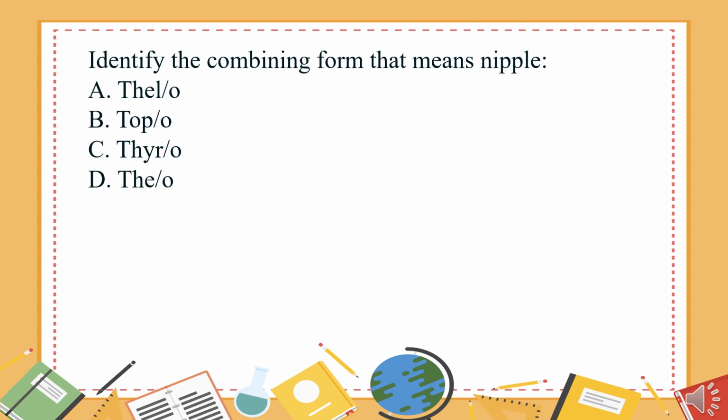Identify the combining form that means nipple. A. Thello. B. Topo. C. Thyro. D. Theo. The answer is A. Thello.